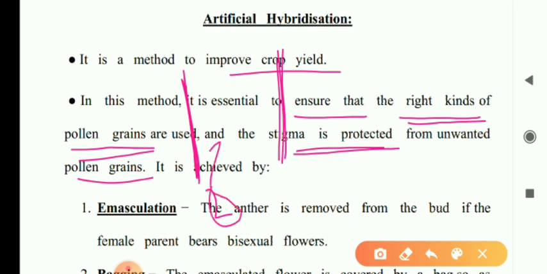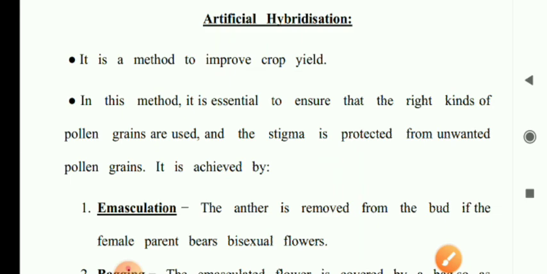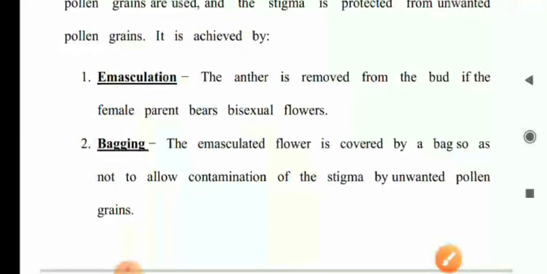One should be the male and another should be the female, and we have to cross-pollinate manually.